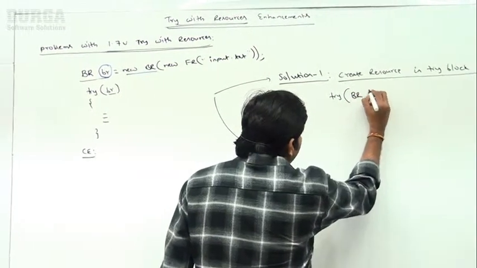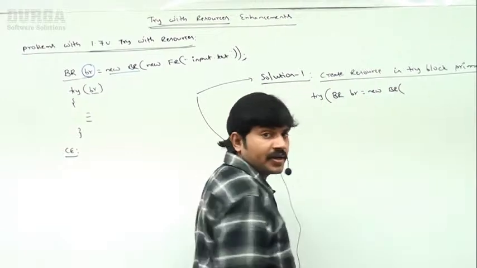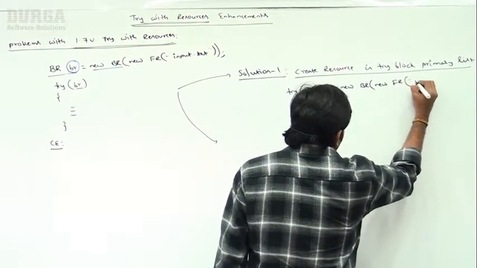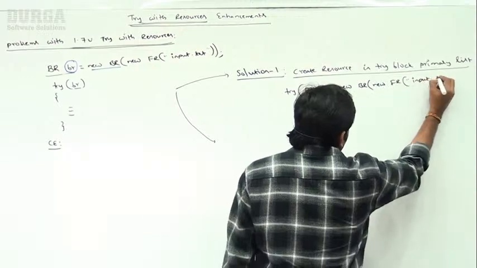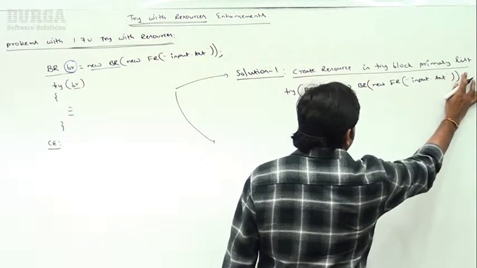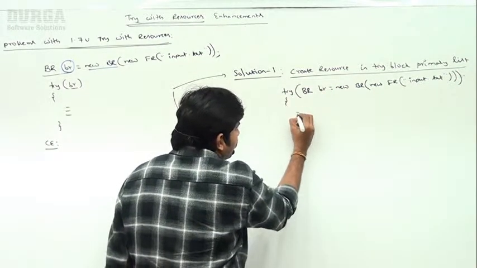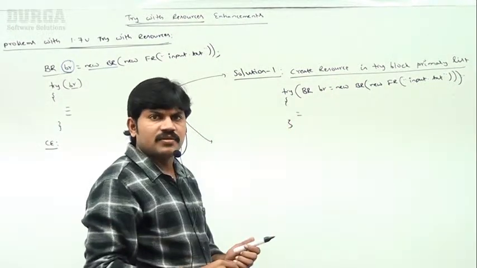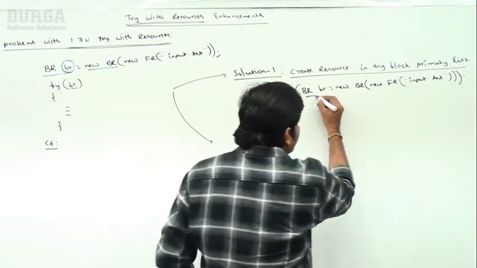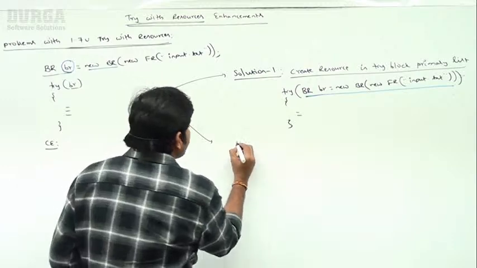Try BufferedReader br is equal to new BufferedReader of new FileReader of input.txt. Are you getting it? Input.txt, like this I'm taking, sir. Sir, this is the try block. Solution 1: don't create this resource outside the try block. We should create it within the try block only. Sir, that is solution 1.